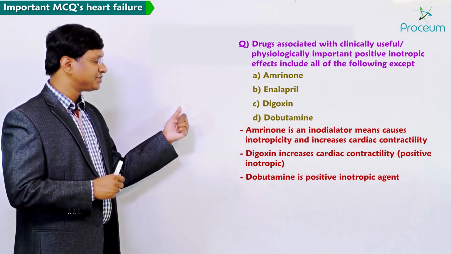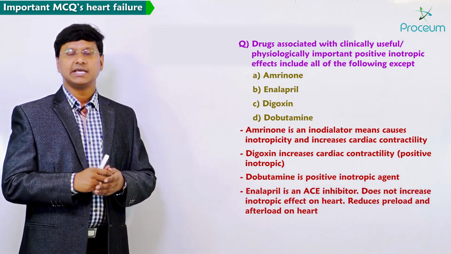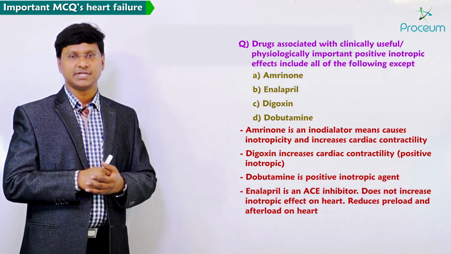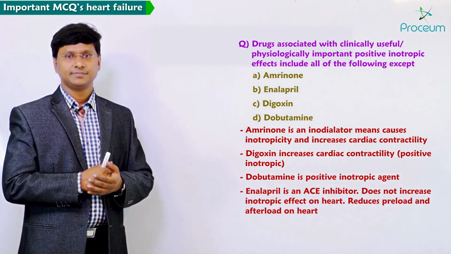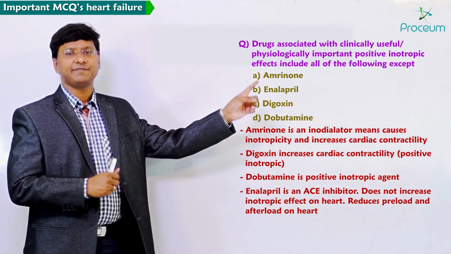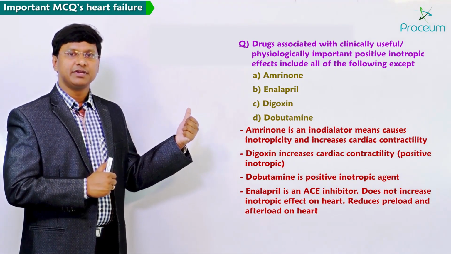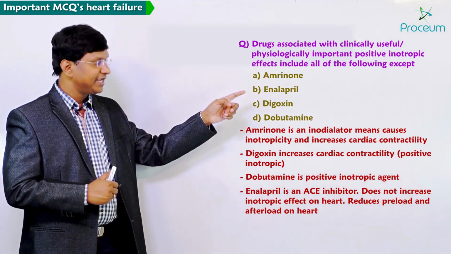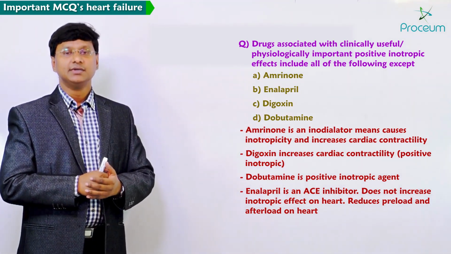But if you take option B, that is enalapril, enalapril does not have inotropic action. Enalapril is an ACE inhibitor, so it will not increase the inotropic effect on the heart. And enalapril, remember, will reduce both the preload and the afterload on the heart.